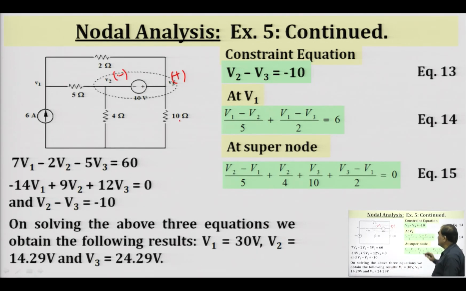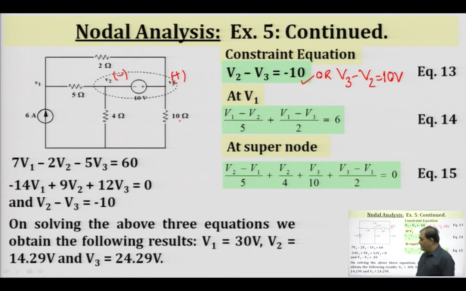So we get the constraint equation V2 minus V3 equals minus 10 volt, or we can write it as V3 minus V2 equals 10 volt. We can write it in this way or in this way. This is our first constraint equation.